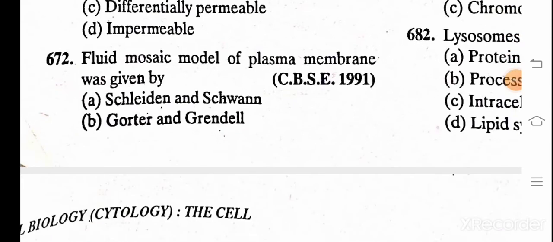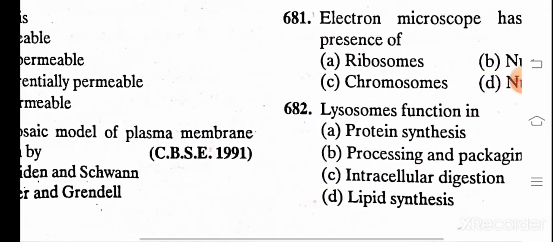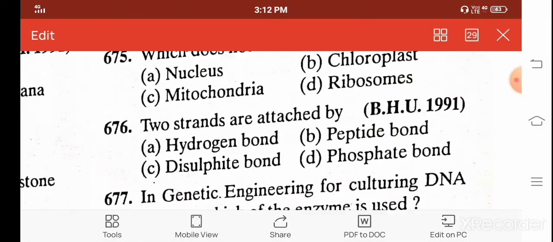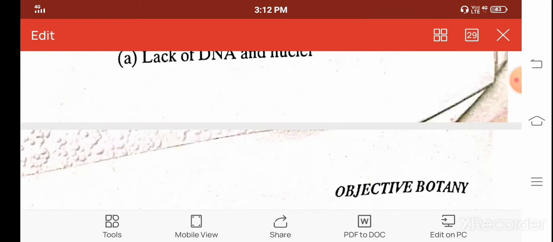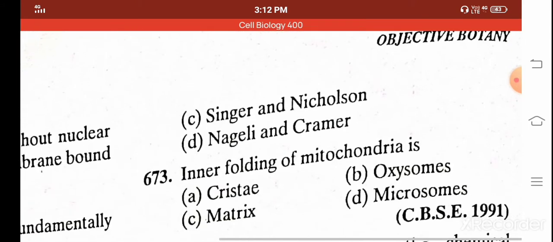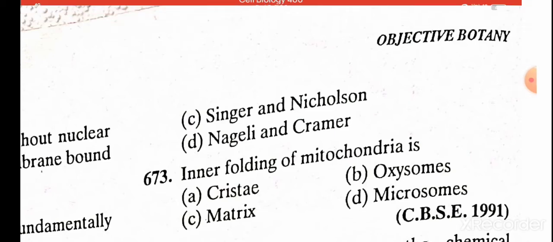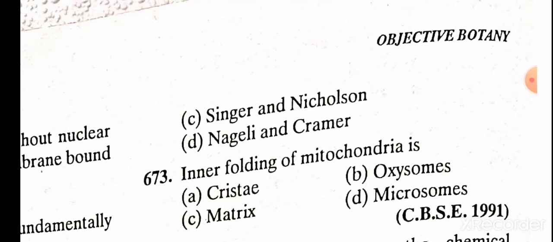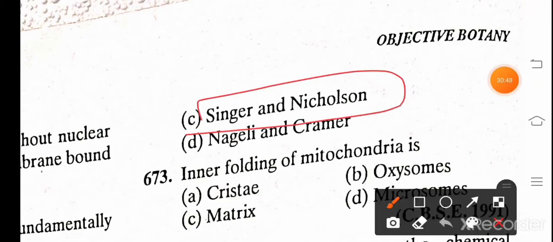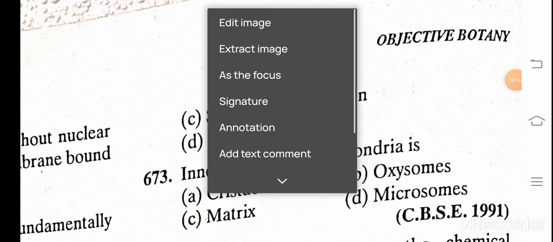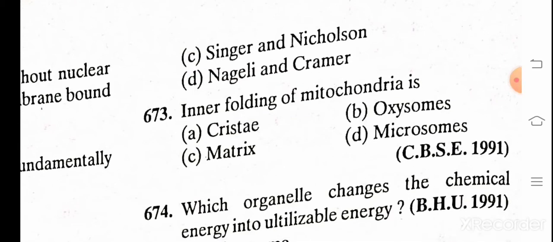Fluid mosaic model of plasma membrane was given by A. Sladen and Swan, B. Gorter and Grendel, C. Singer and Nicholson, and D. Nageli and Cramer. And the correct answer is C. Singer and Nicholson gave the fluid mosaic model of plasma membrane.